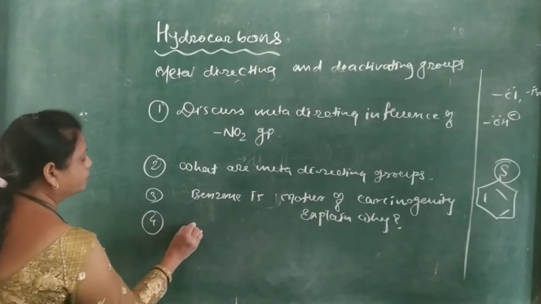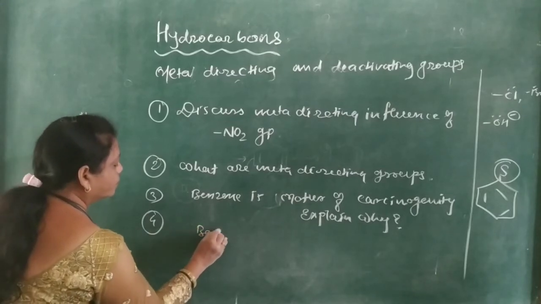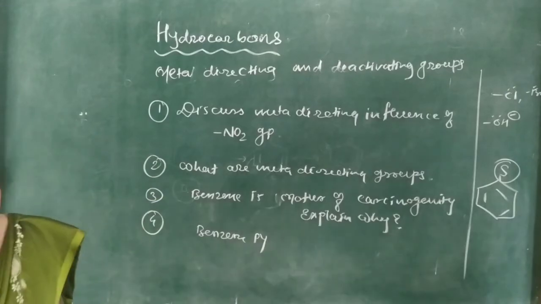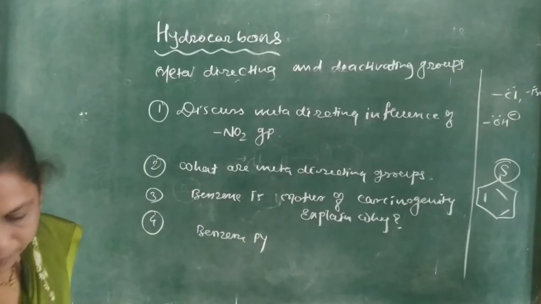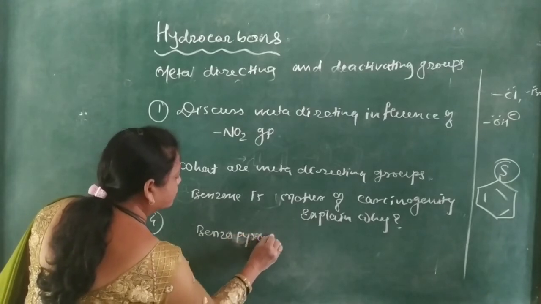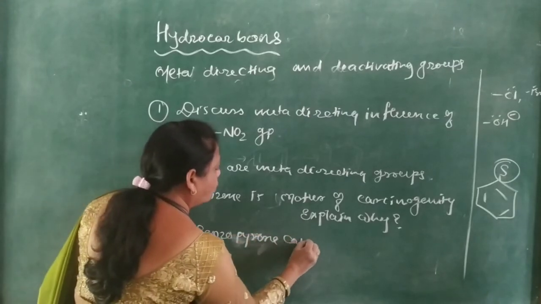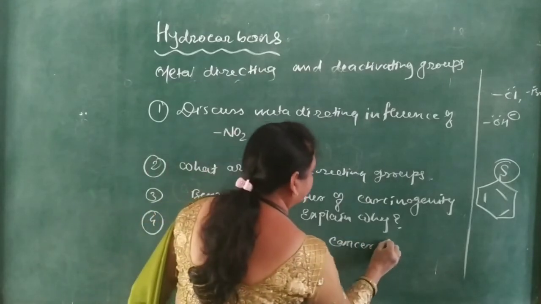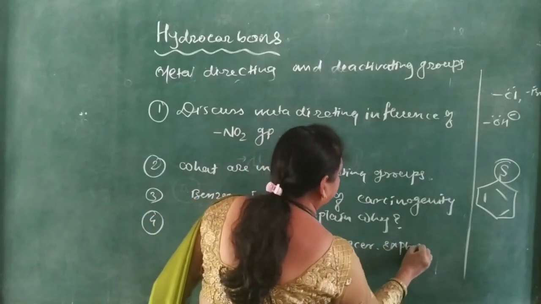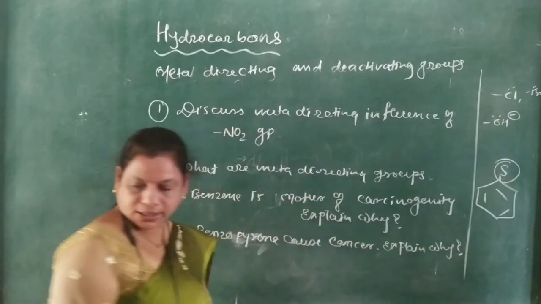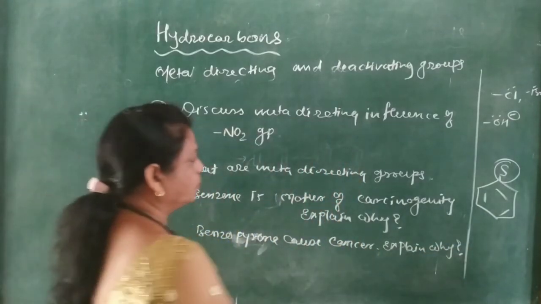Fourth one, benzopyrene causes cancer. Explain why. Here the mechanism is expected.